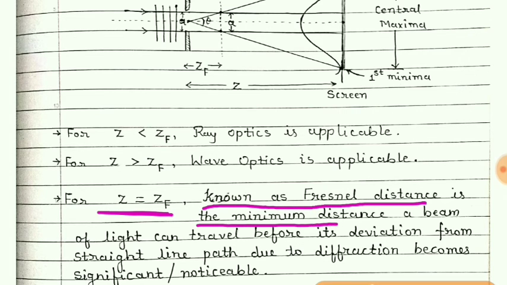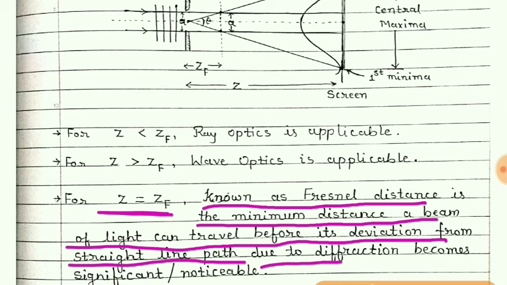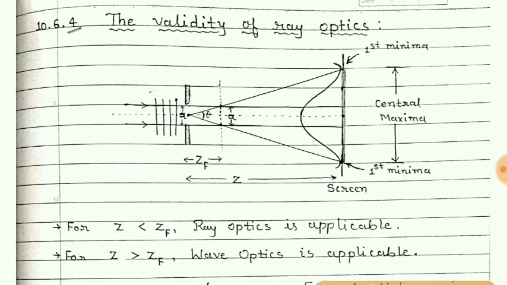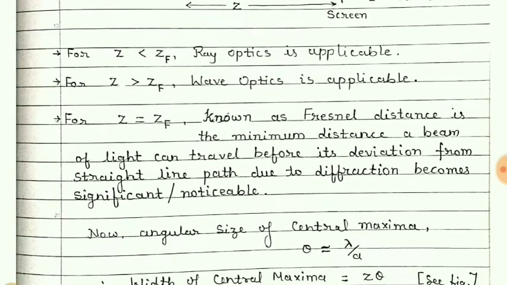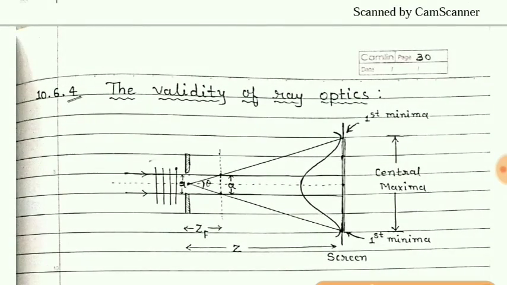This is the minimum distance a beam of light can travel before its deviation from the straight line path due to diffraction becomes significant. That means up to this much distance the diffraction can be neglected, and so it is the limit of validity of ray optics. So ray optics is valid till how much distance? Up to this distance ZF, known as the Fresnel distance.